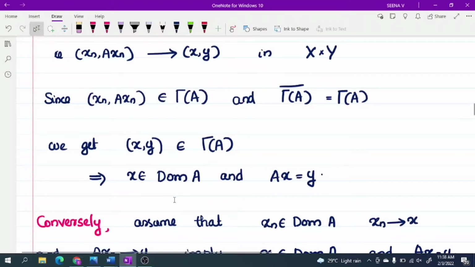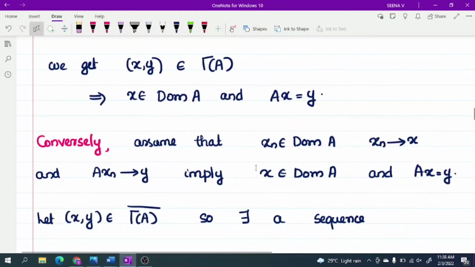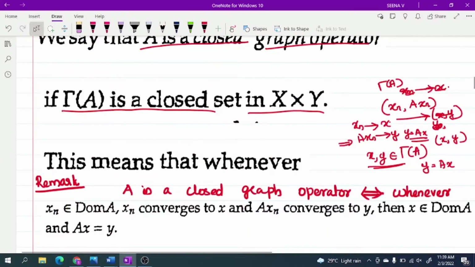(x, y) belongs to gamma of A means x belongs to domain of A and Ax equals y. Clear? Now conversely, suppose that now, what we have to prove? We have to prove there exists a sequence xn such that xn belongs to domain of A, xn converges to x, Axn converges to y, then x belongs to domain of A and Ax equals y. Then we have to prove gamma of A is a closed set in X cross Y.